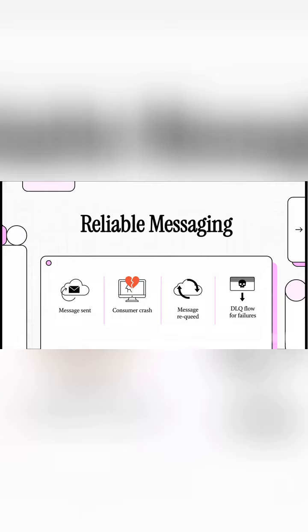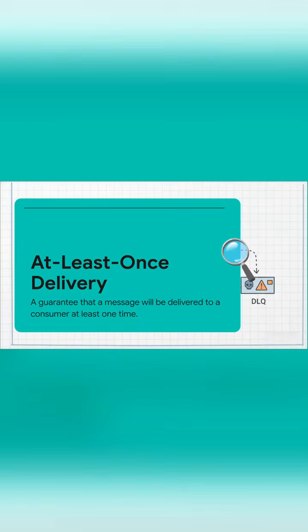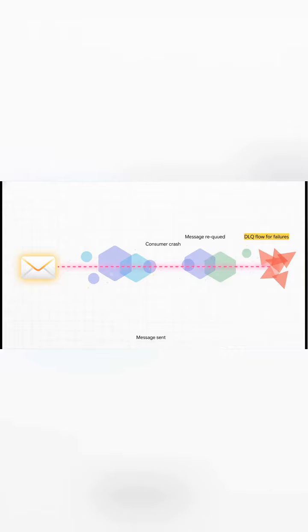Ever wonder what happens if a server crashes right after you click buy? Let's dive in. We've all had that moment of panic, but don't worry, there's a system to protect your data. It all comes down to one core promise: at least once delivery. Your message will get there. So let's follow a single message on its journey to see how this whole thing actually works.